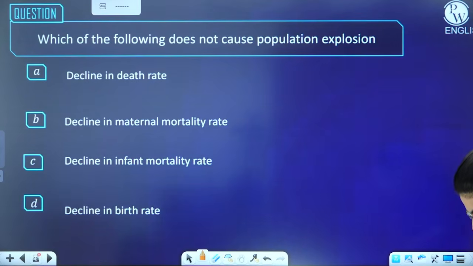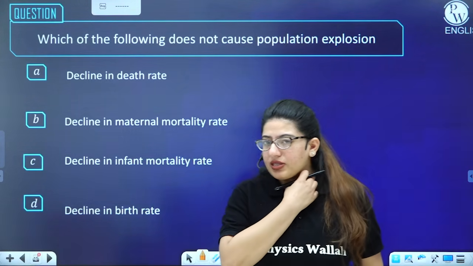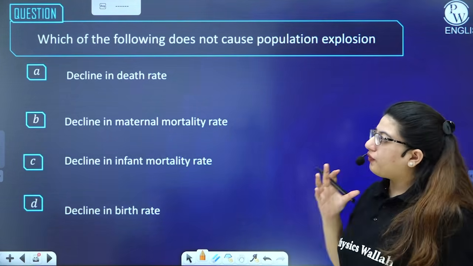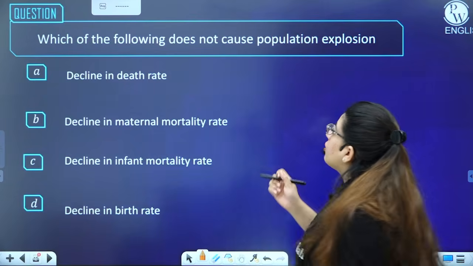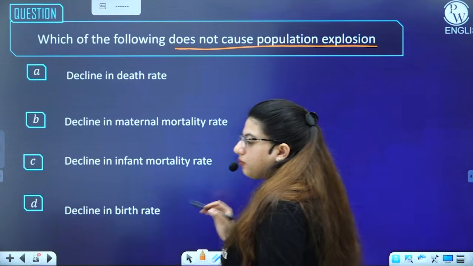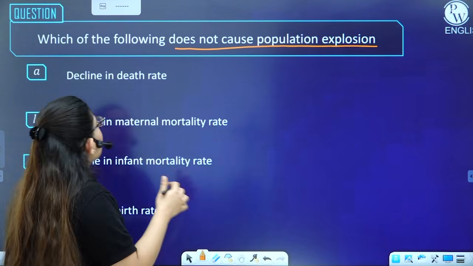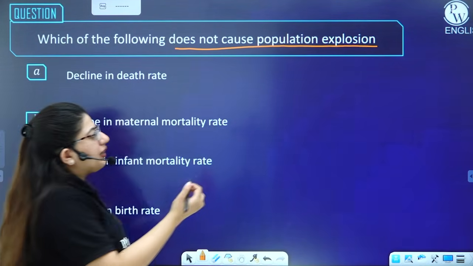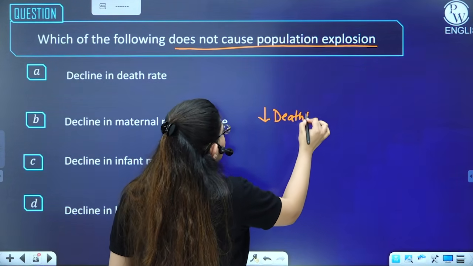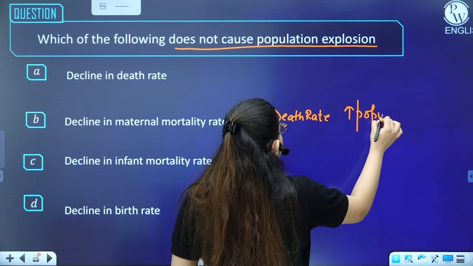Yes. Okay, so you can also write the answer in the comment section. I'll see it later on. You have to find out that factor which does not cause population explosion. That means due to this thing, your population will not increase. If there is a decrease in the death rate, that means fewer people are dying. That means there will be more population.